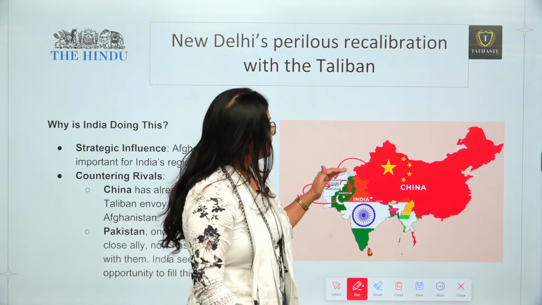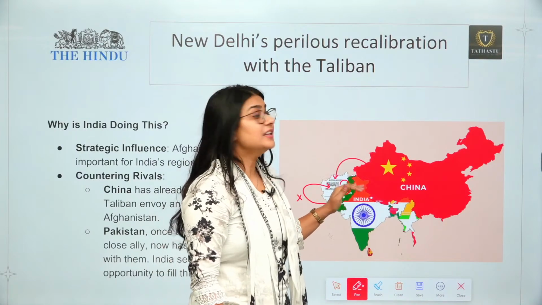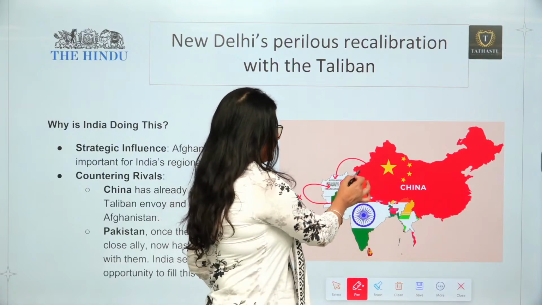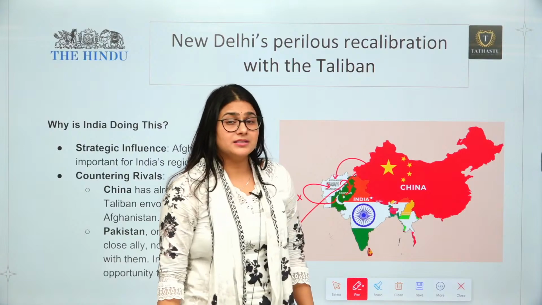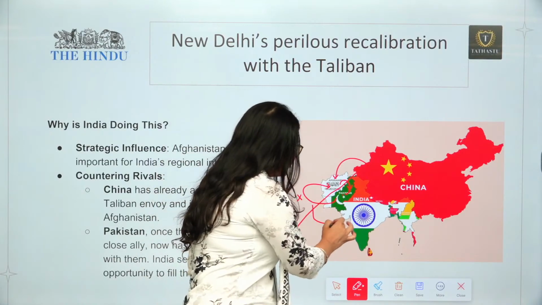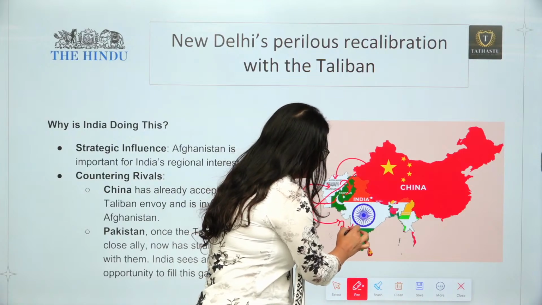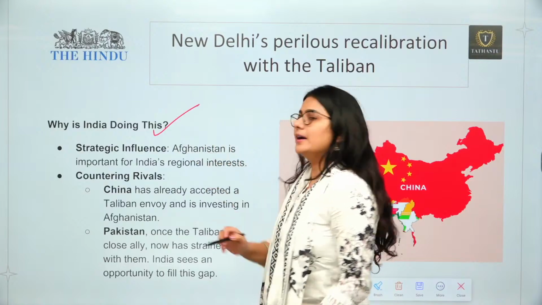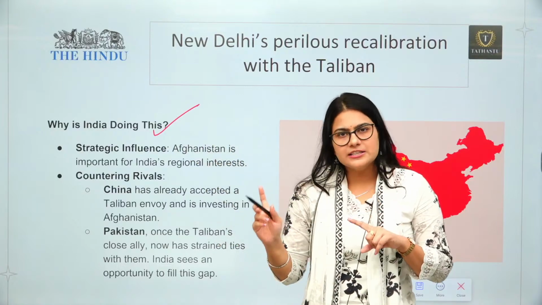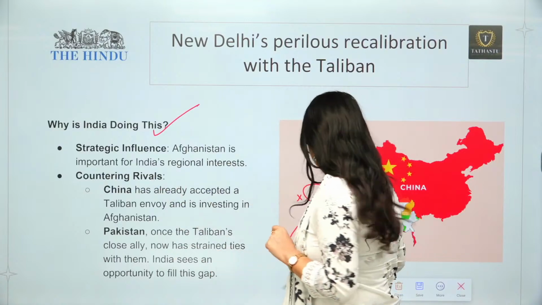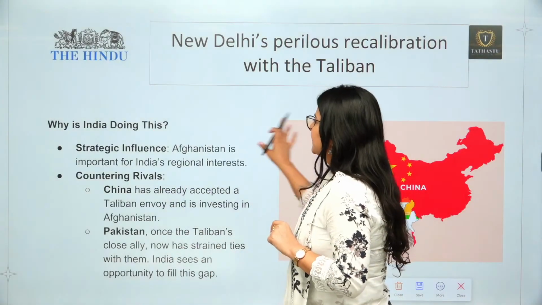So there was always an impact of Pakistan on Afghanistan and of Afghanistan on Pakistan. But if there is a divide between Pakistan and Afghanistan, whatever the reason, it is in the interest of India. So that's why India is engaging with the Taliban. Okay, so this is the major reason.